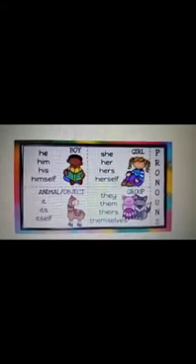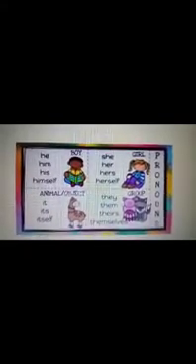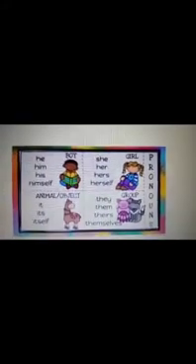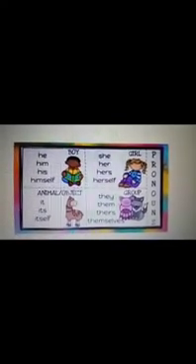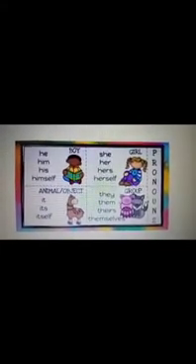So for singular boy, he, him, his, himself. For girl, she, her, hers, herself. For animal and object, it, its, itself. And for group, more than two people, they, them, theirs, themselves.